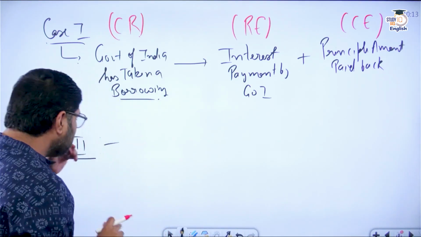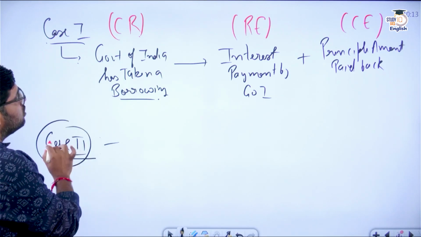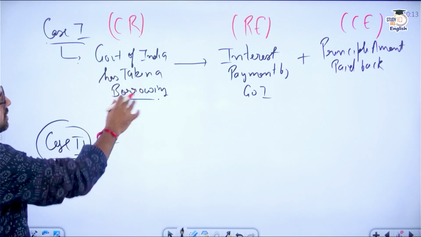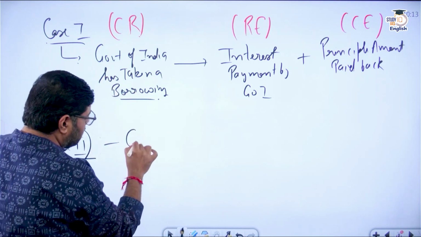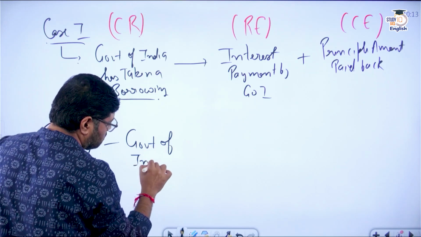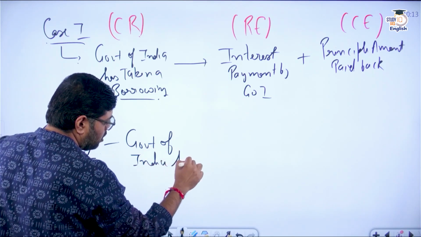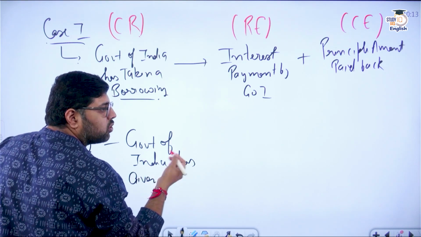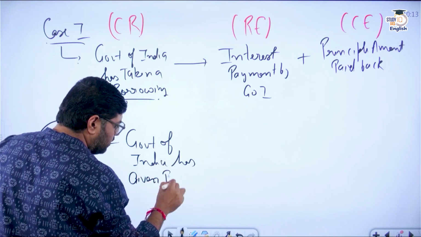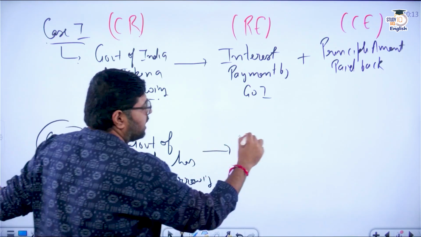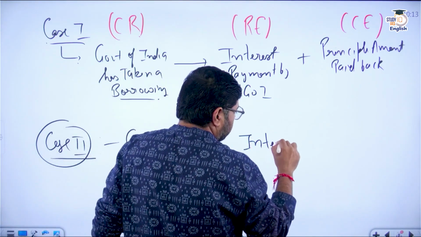Clear? Now case 2. Like in case 1, we have seen that Government of India has taken a borrowing. In case 2 we see that the Government of India has given a borrowing, either to states or any foreign country. Now whatever borrowing Government of India has given, for that they are going to receive interest.